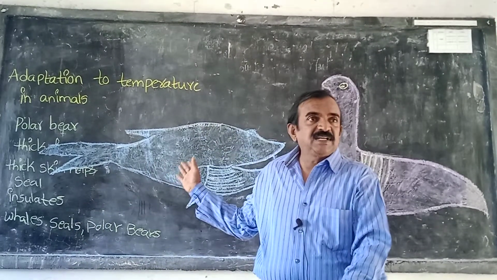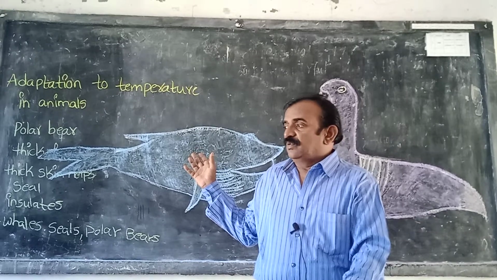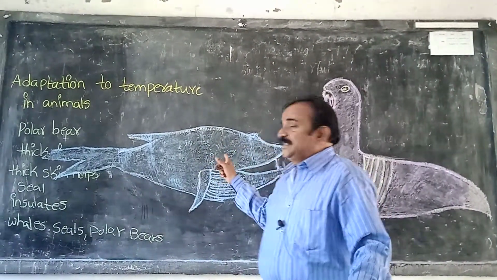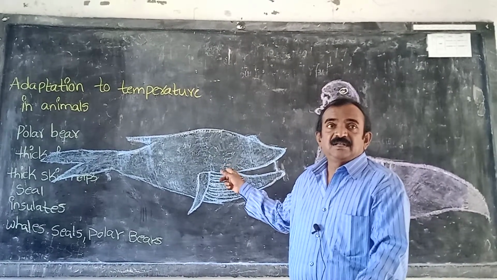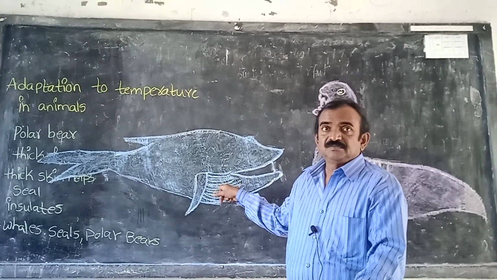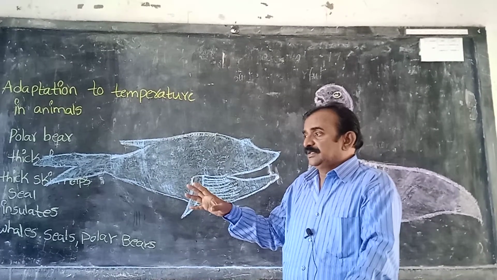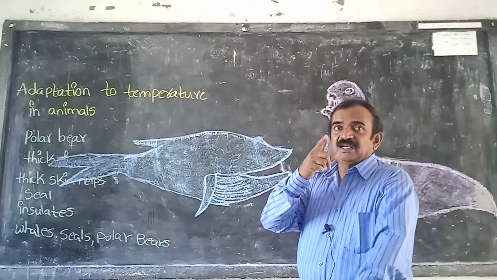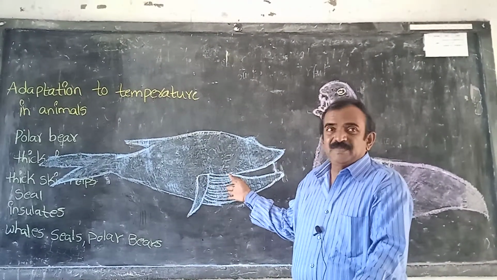So these animals generally live in oceans. And here you see, this is the blue whale, the largest animal living in water. Three-fourths of the Earth is water. So more water is present, nothing but ocean. In the ocean, these big animals are living.